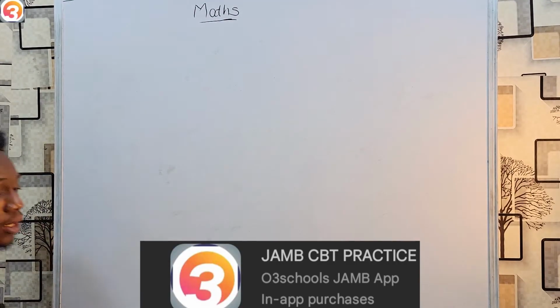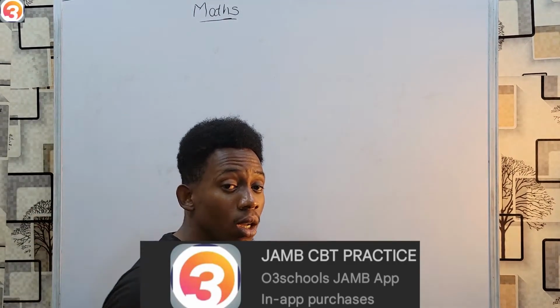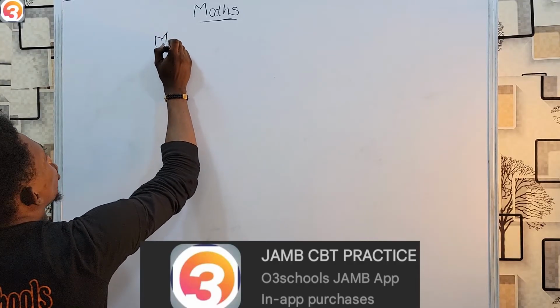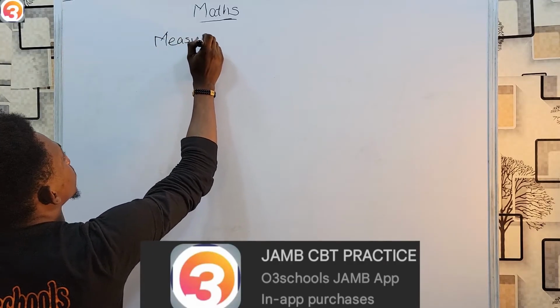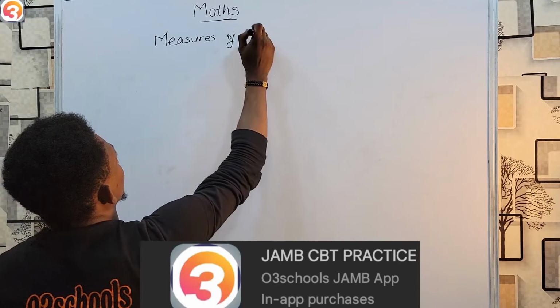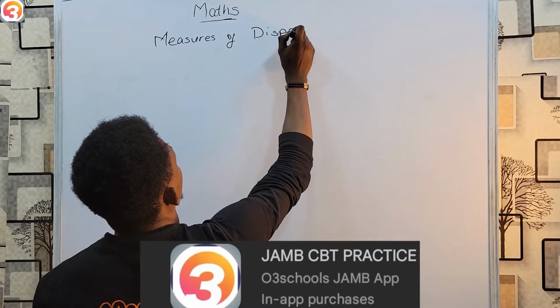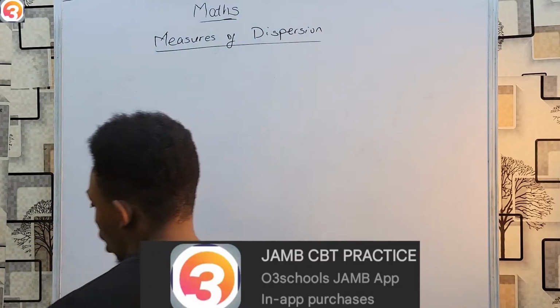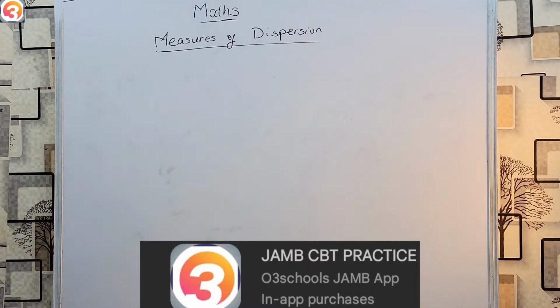And yes, we shall be looking in this class at statistics, but we're going to be focusing on measures of dispersion. In the previous video we looked at measures of central tendency. Now we shall be looking at measures of dispersion.